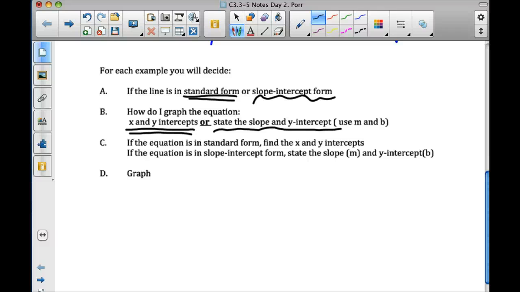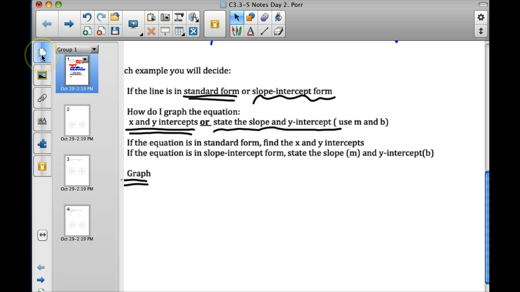Next, if it's in standard form, you have to find the x and y intercepts. We're going to get there in a minute. If it's in slope-intercept form, state the slope and the y-intercept. You've been doing that already. And then, based on the information you have, you're going to graph it. We have a little checklist sheet to give you for your problems. This is kind of like a flow chart. You decide standard or slope. If it's standard, then you use this. So you're doing this verbal rehearsal in your head. These are the questions you ask yourself for each problem. All right, jump to the next page, please.